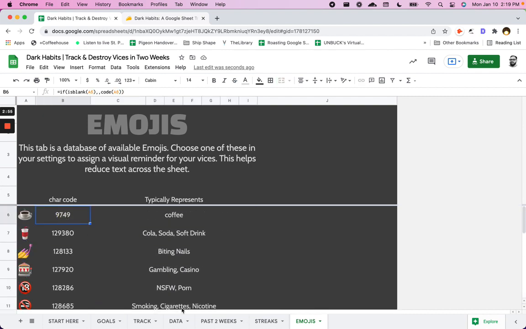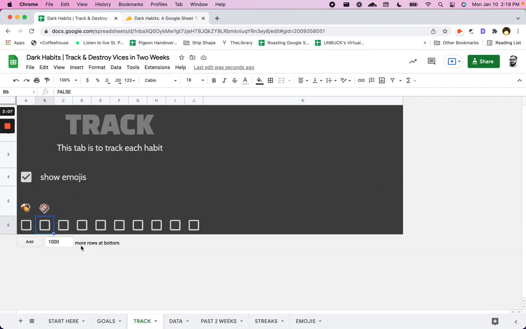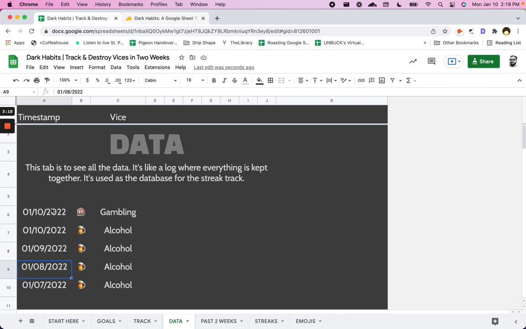We use these character codes. This is in a Google Sheet, so I have a couple of cool things inside the Google Sheet to help you. These character codes help with the streak visuals. And when you track, there is a script that uses Google Script to keep this data and timestamp it per day. So that's all done for you. This tracker can be used in Google Sheets anywhere. You can access it on your phone, you can access it on your laptop, anywhere you use a computer or have computer access.